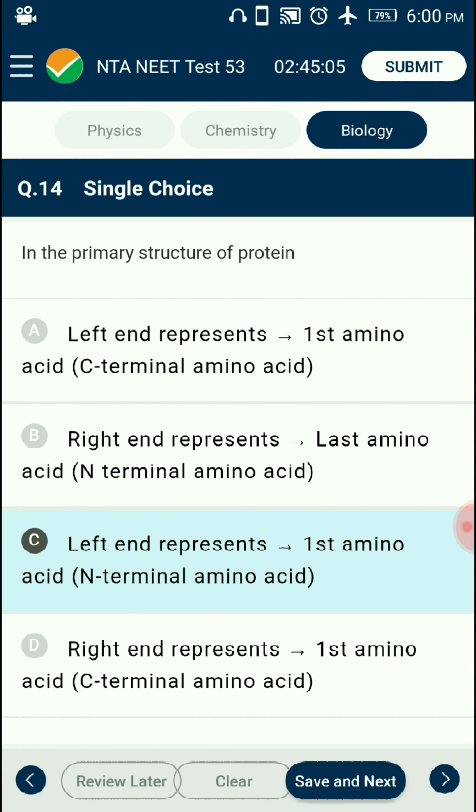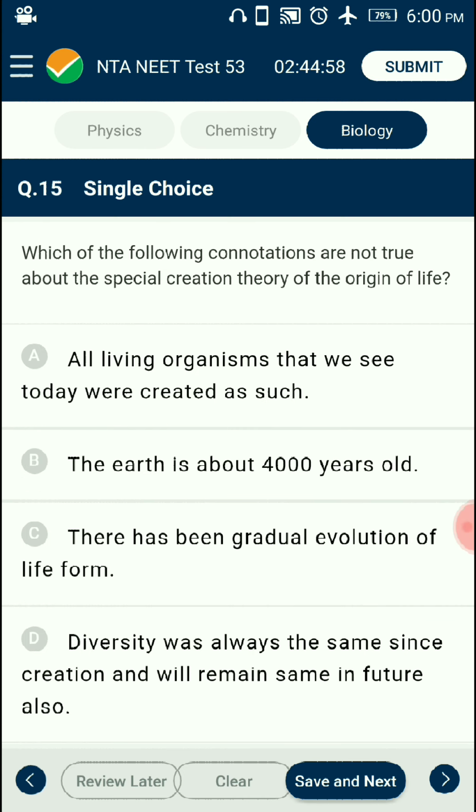The left end represents the first amino acid, the N-terminal amino acid. Question number 15.